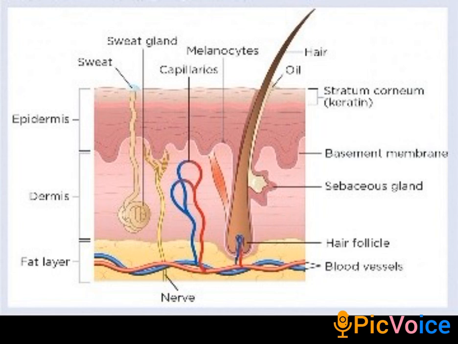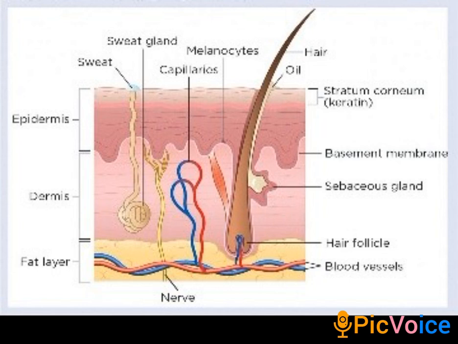And the next important part of the skin is dermis. Dermis, as you can identify in the diagram, is the one which is below epidermis. It is elastic connective tissue. It contains sweat glands from where the sweat is being produced. The sweat is being produced in the human body to keep the skin cool and to maintain the temperature of the body.